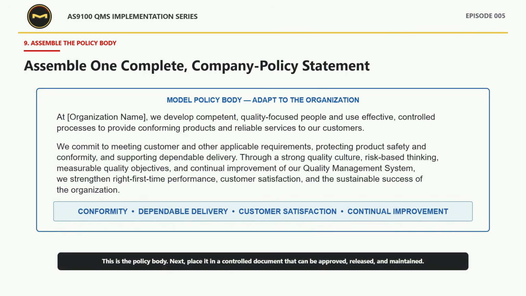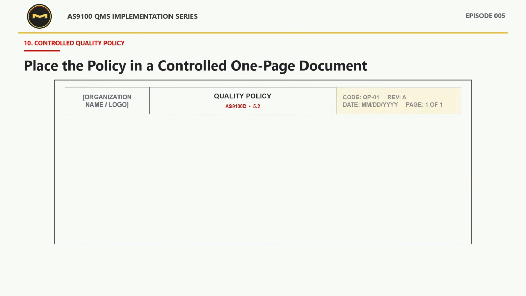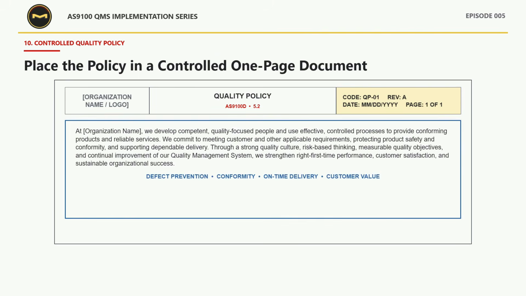The next step is to place it in a controlled document that can be approved, released, maintained, and reviewed. Here is the missing final deliverable, a recognizable, controlled quality policy. At the top, the header identifies the organization, the policy title, Clause 5.2, the document code, revision, issue date, and page. The blue frame contains the statement people will read, display, and use.